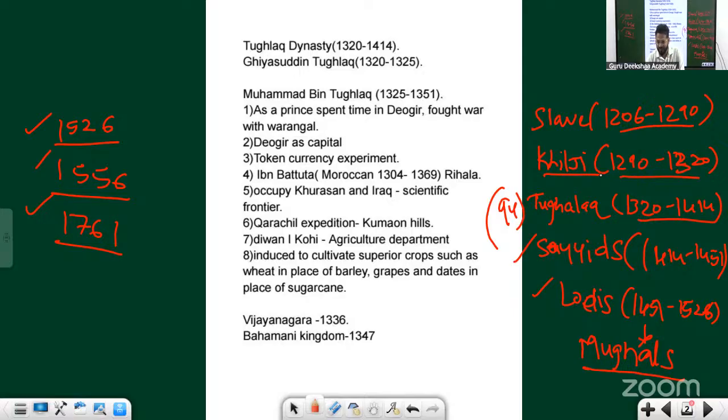And Iltutmish, for many, is considered the real founder of Delhi Sultanate. I told you why Iltutmish should have been considered the real founder of Delhi Sultanate. What could have been the reasons?